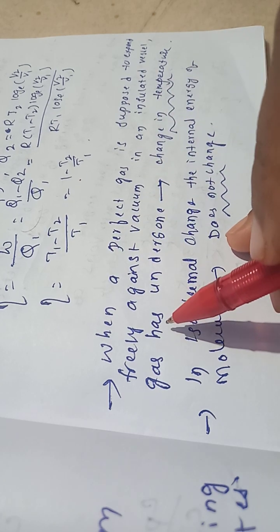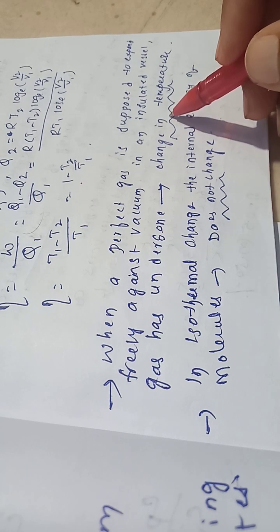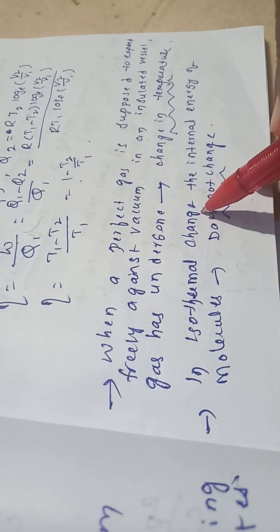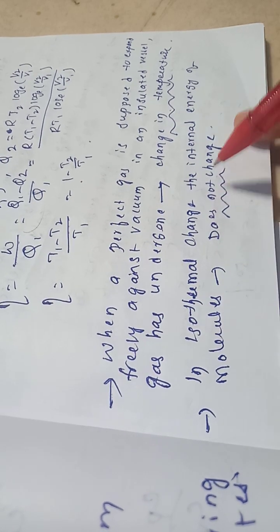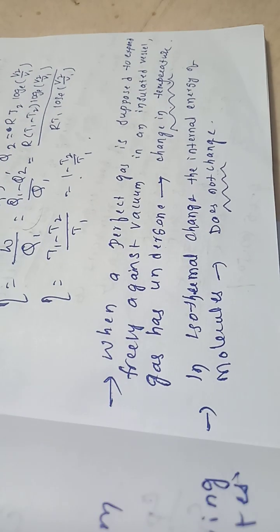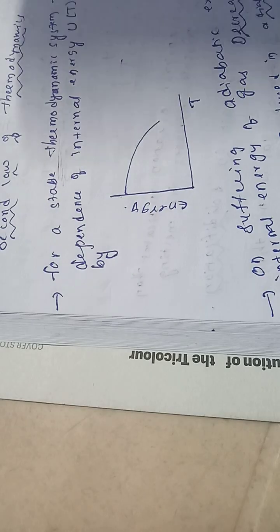Now next, when a perfect gas is supposed to expand freely against the vacuum in an insulated vessel, the gas has undergone, we can say, a change in temperature. In an isothermal change, the internal energy of molecules does not change, because isothermal means temperature is constant, and constant temperature means constant internal energy.